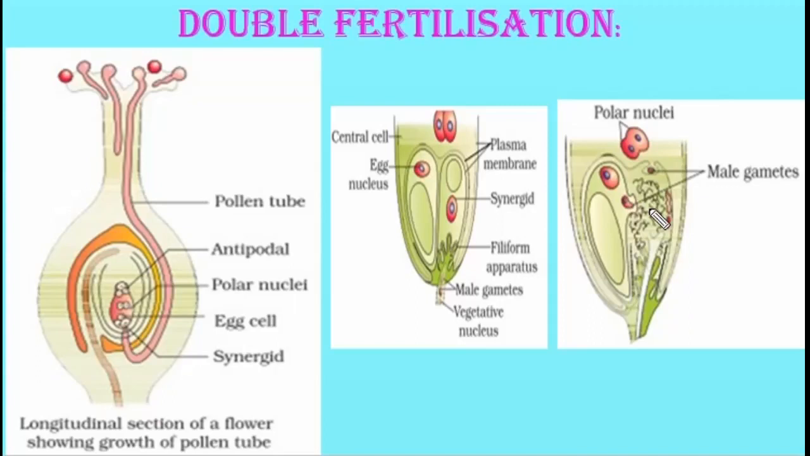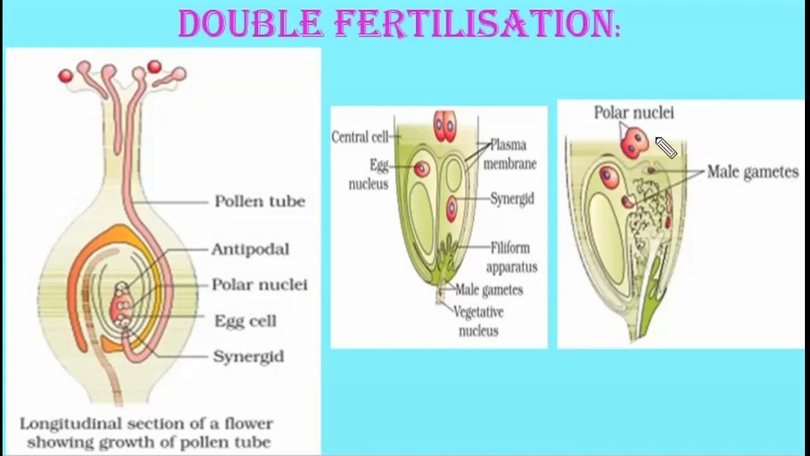That is, out of two male gametes, one male gamete moves towards the egg and fuses with its nucleus, and that results in the formation of a diploid cell called the zygote. The second male gamete moves towards the polar nuclei which are present in the central cell. Here it is very clear, this is the central cell and these two are polar nuclei. The second male gamete moves into the central cell, reaches the polar nuclei, and fuses with them. There are two haploid polar nuclei, and with these, one male gamete fuses.